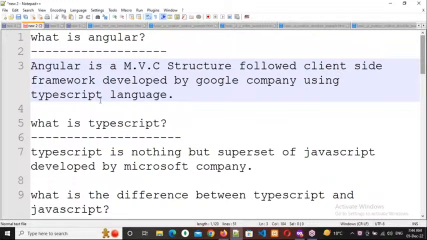Superset of JavaScript means a modified version of JavaScript, or else an extended part of JavaScript. For example, I have taken A in my hands and have converted it into B. So now there is a difference between A and B or not?